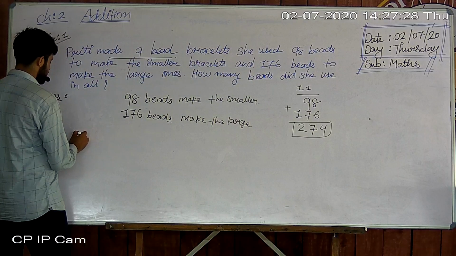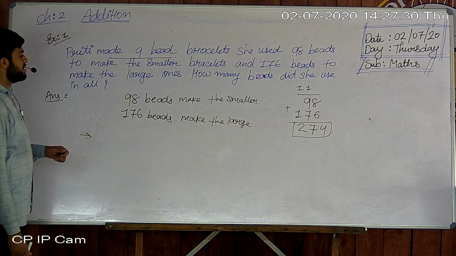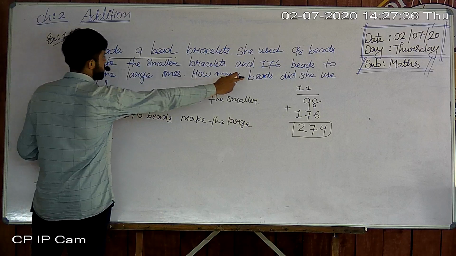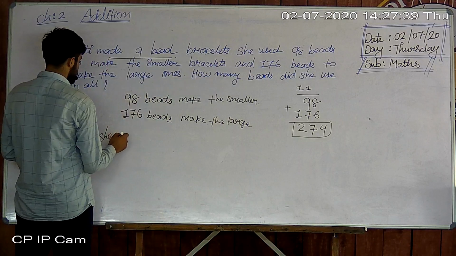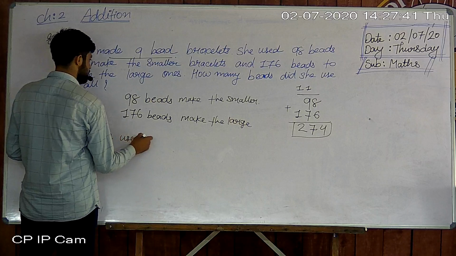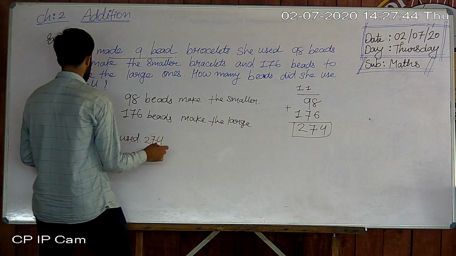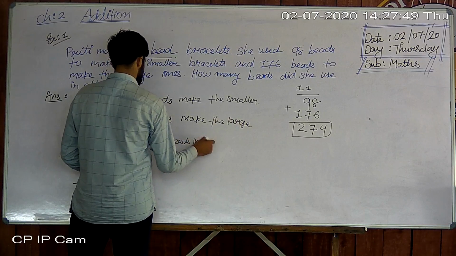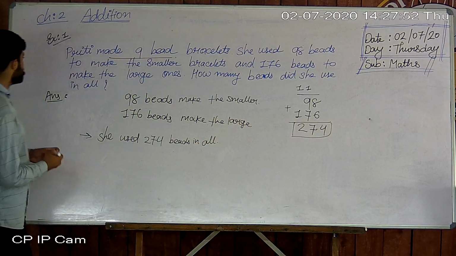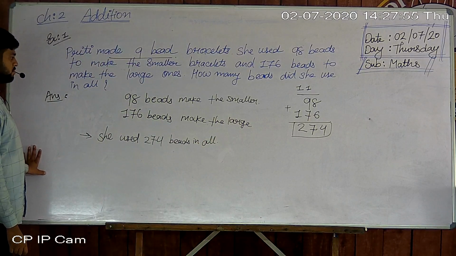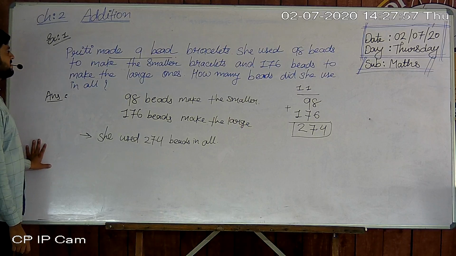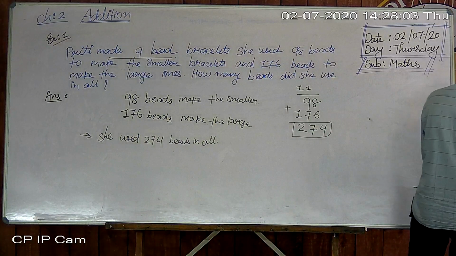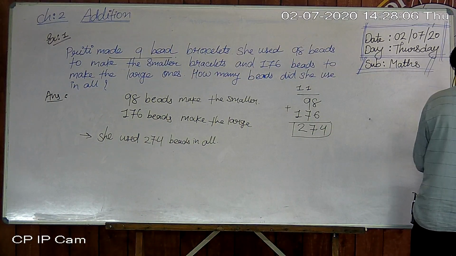How can we write our main answer? The answer is 274. Did she use in all? So we can write: she used 274 beads in all. Understood? That is your question number 1, a very easy one. Now we are doing question number 2, example number 2.